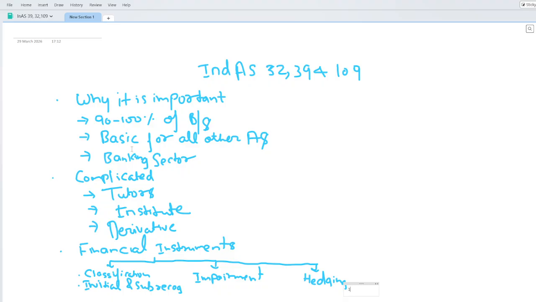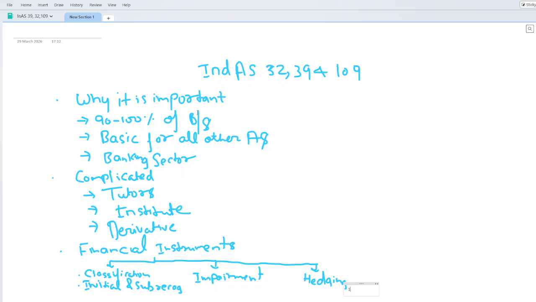Second thing, what I told you in the beginning: this covers the basics, it's just like your foundation. If your foundation is strong, then you can easily understand all the other accounting standards, because this acts as a reference point in every accounting standard. The students and the people who are working still face problems in this accounting standard. Third thing, if you want to come into the banking sector, this is your bread and butter.